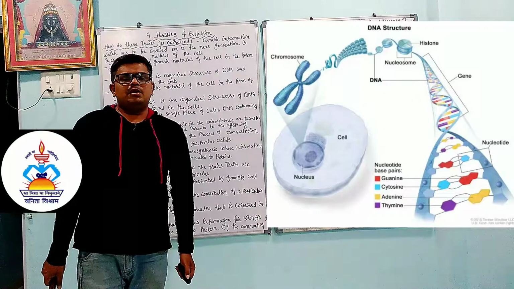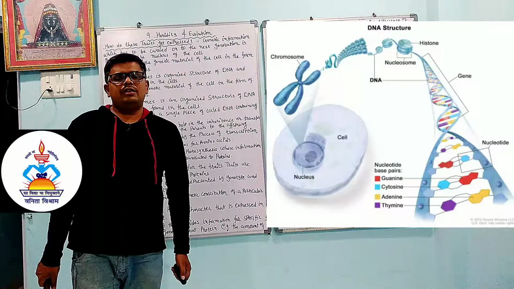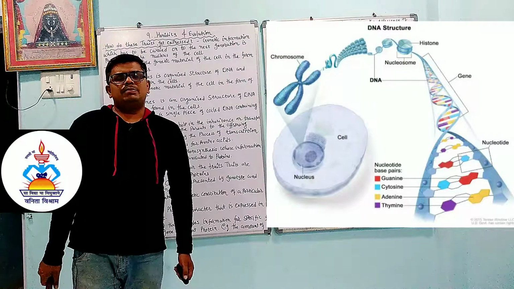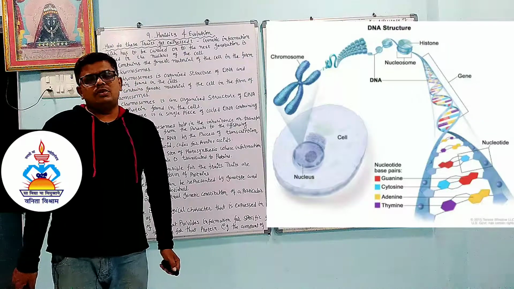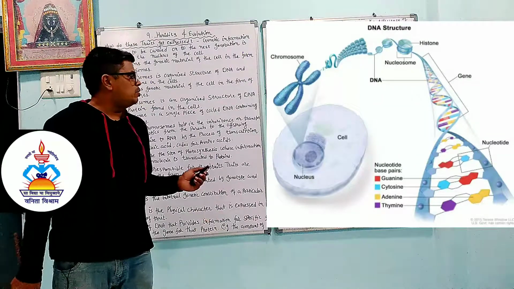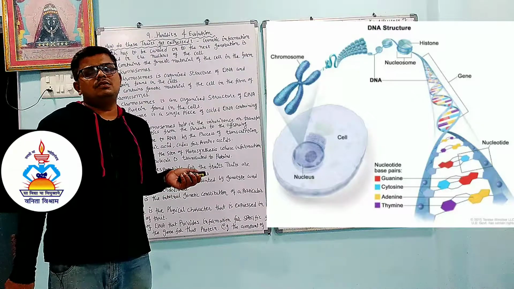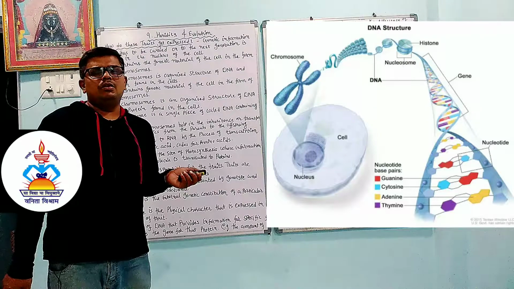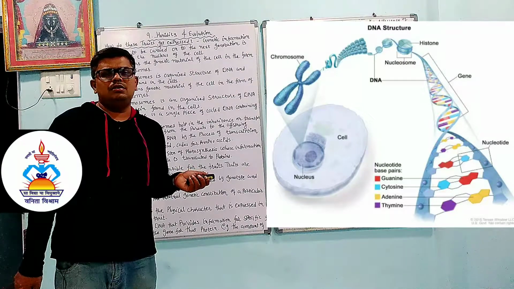Today we will continue chapter number 9, heredity and evolution. Dear student, some traits are expressive and some traits are suppressive. The expressive ones are dominant. So why are these traits expressed? The only reason is that some proteins are present. How is this protein synthesized? It is synthesized from amino acids. Proteins are nothing but a long chain of amino acids.